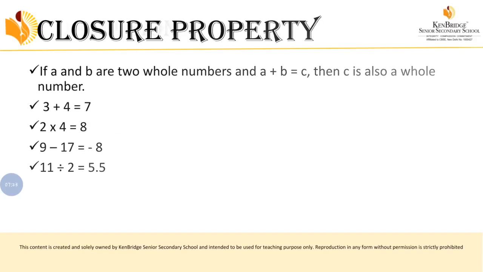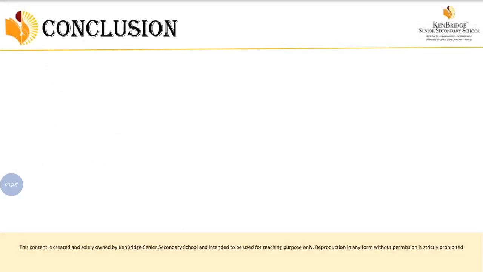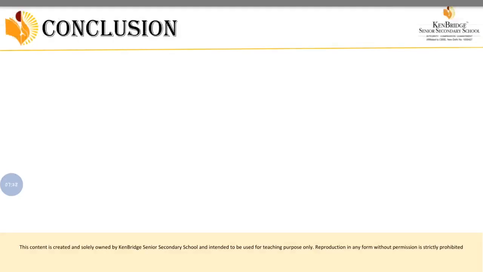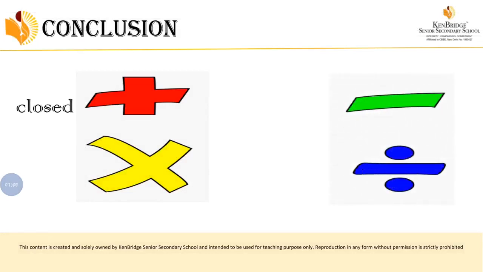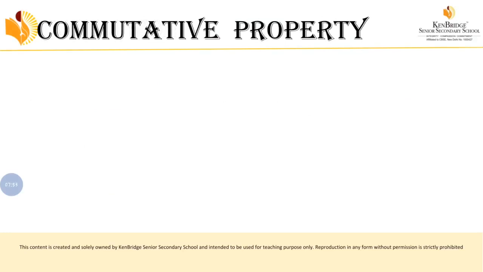So what is the conclusion for this closure property? What can you understand from this closure property? In addition and multiplication, the closure property is closed for the whole numbers. But in subtraction and division, what happened? It is not closed for the whole numbers. Understood? So we are getting the answer, but that answer will not be a whole number. Okay, so let's move on to the next property, that is the commutative property.